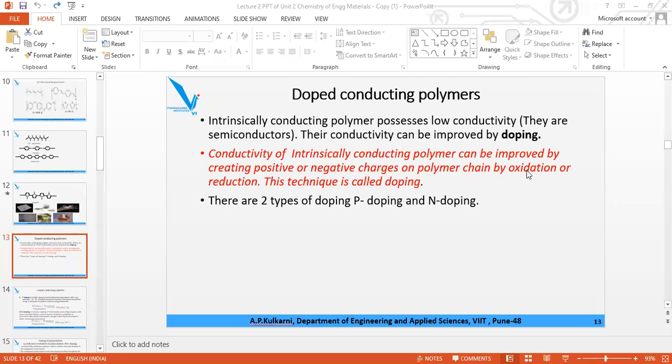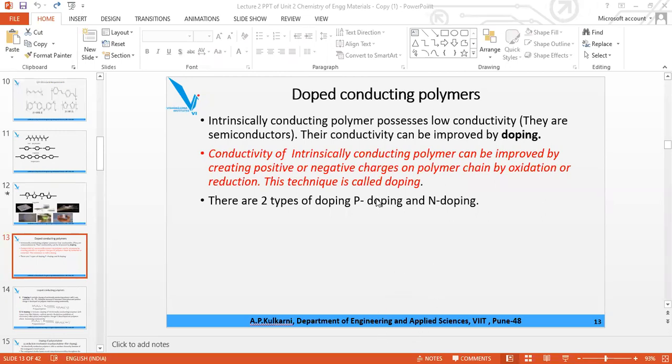Oxidation is de-electronation. They remove the electron, they create the positive charge. Therefore the name is positive doping. Positive doping is creating positive charge by using Lewis acids such as I2, Br2, PF6, which will remove electrons from the conducting polymer and create the positive charge on it.